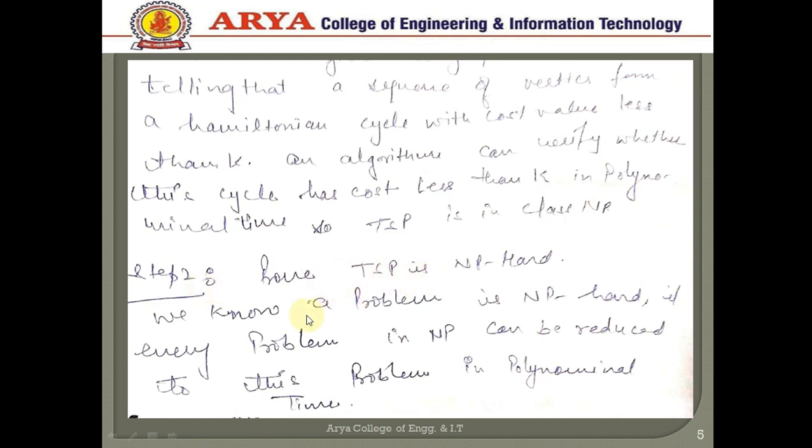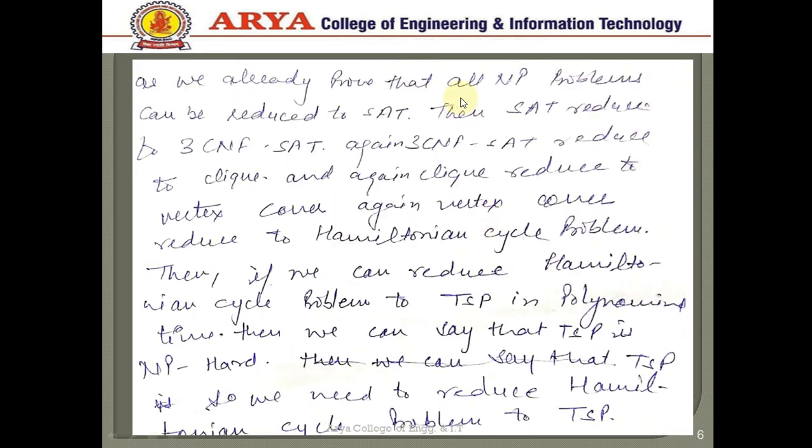For this, we know that a problem is NP hard if every problem in NP can be reduced to this problem in polynomial time. As we already proved, all the NP problems can be reduced to SAT, and SAT reduces to 3CNF SAT, again 3CNF SAT reduces to clique, clique reduces to vertex cover, and vertex cover reduces to the Hamiltonian cycle problem.